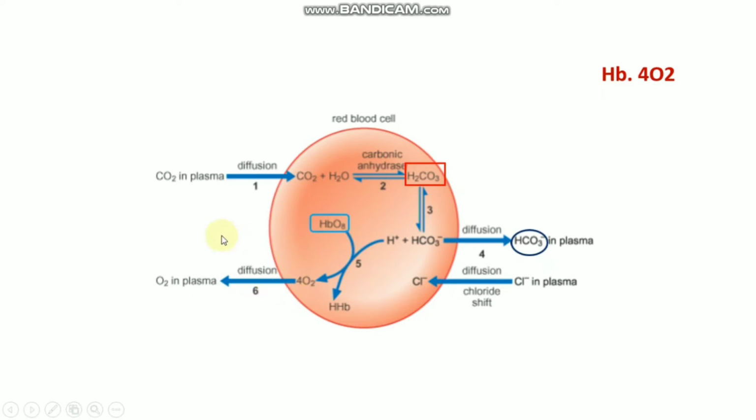So this HbO8 later on binds with the H plus ion. That H plus ion is produced by dissociation of the carbonic acid. So then the oxygen is released, and then it gets into the blood plasma.